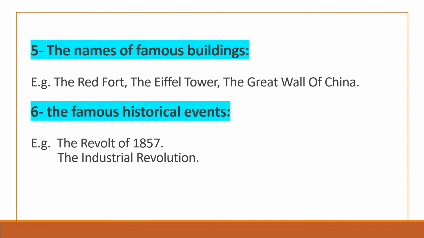Let's see the fifth and sixth points. The is used before the names of famous buildings, like the Taj Mahal, the Red Fort, the Eiffel Tower. Similarly, the is used before famous historical events. If any historical event has happened, then before it also we will use the, like the revolt of 1857, the Industrial Revolution. So in this way we have to use the before the names of famous buildings and before famous historical events.